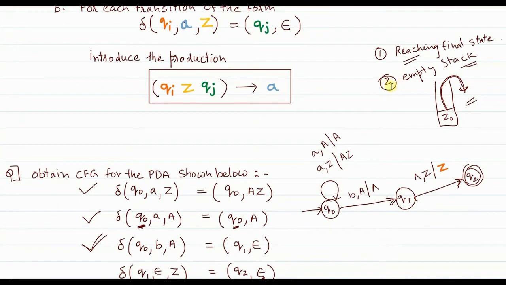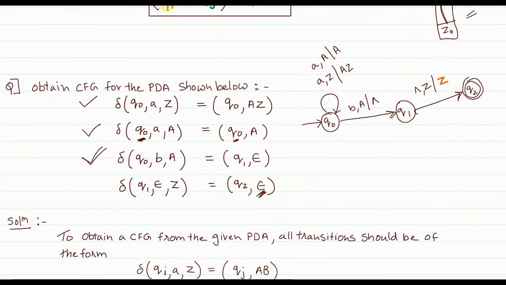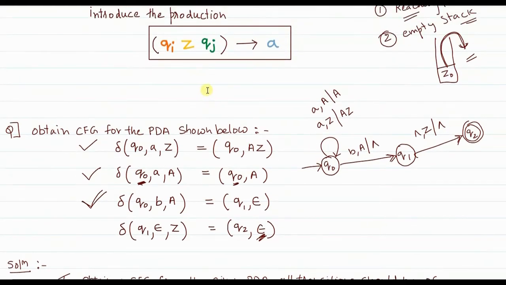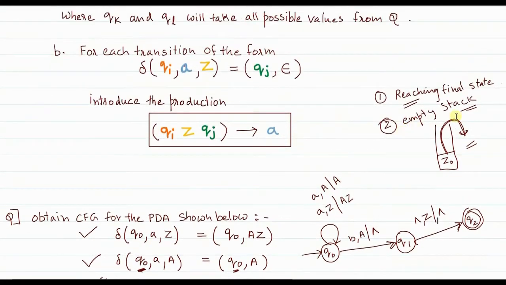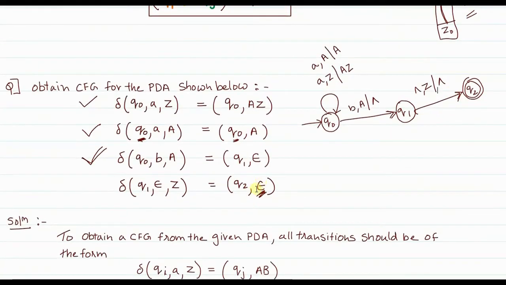Now the second method of accepting strings in a PDA is by emptying the stack. In this second method, which we have not seen, once there is nothing remaining to be read and the stack is also empty, you go to the final state, but while doing that, we empty the stack also. So Z0, which is a token, is also removed. It means the stack is fully flushed so that it can freshly start a new operation. That is the only theoretical difference. There is not much difference. So in this transition, they are using the second approach, the emptying the stack approach. You may feel that there is a mistake here, but there is no mistake. This is just the second method of solving.